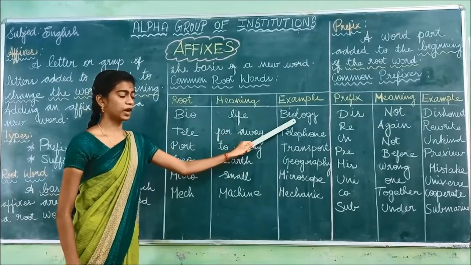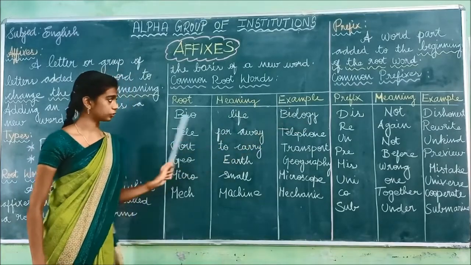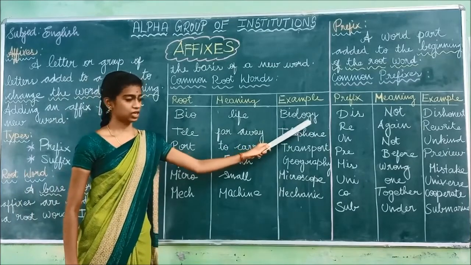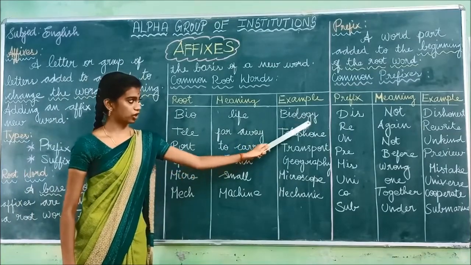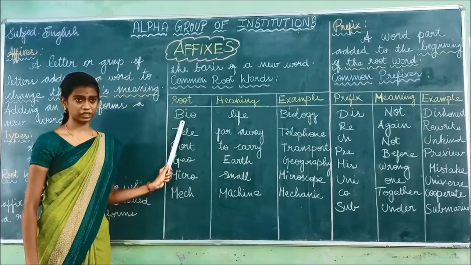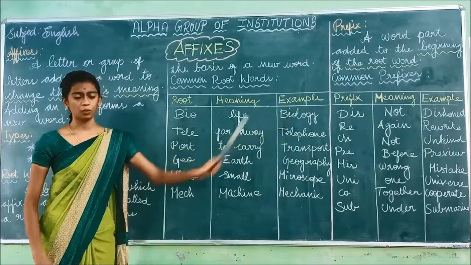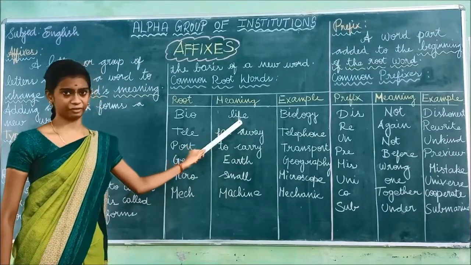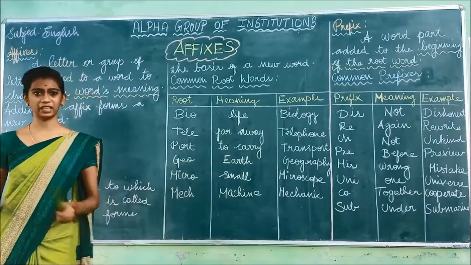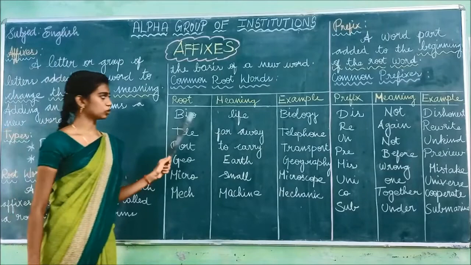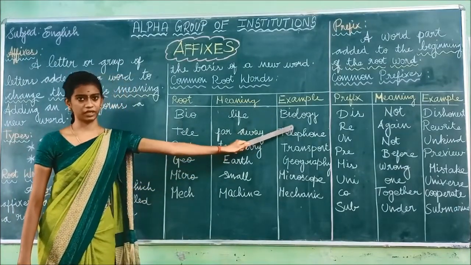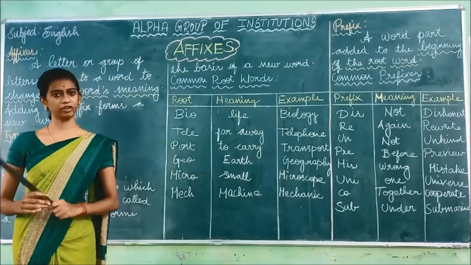An example, biology. From this root word, we have added the suffix logy. So the example for the root word bio is biology. What is meant by biology? Yes, the study of life. It can be either the plants or animals. Biology means study of life.